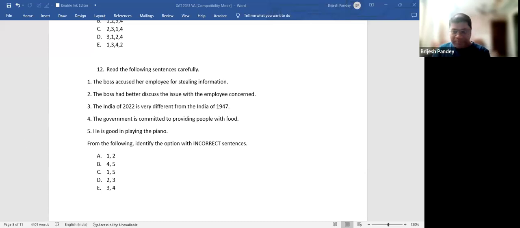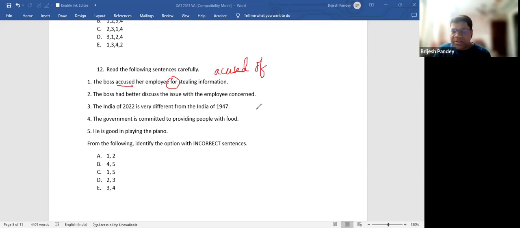Look at this now. The second grammar question. In 2024, we had two grammar questions. In 23 also we had two grammar questions. Hopefully this year also you might have two grammar questions. The boss accused her employee for. Do you accuse for something or do you accuse of? Accused of something hota hai.